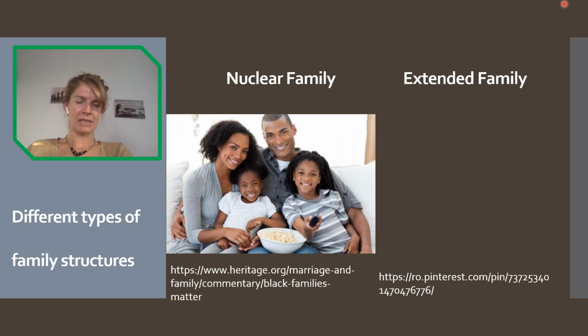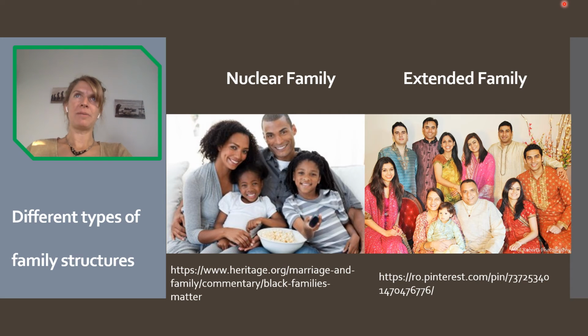However, like I said, it's a widespread model of family. So parents plus dependent children. Now, extended family here is relatives of 3 or more generations. So usually you have the nuclear family plus the grandparents plus uncles, aunts, and cousins, right?